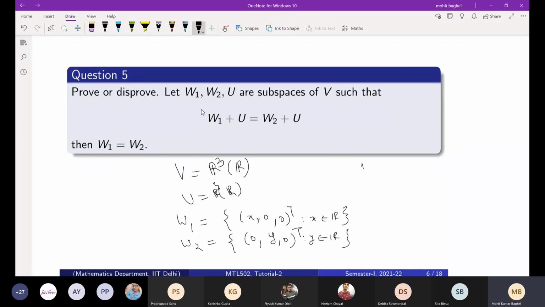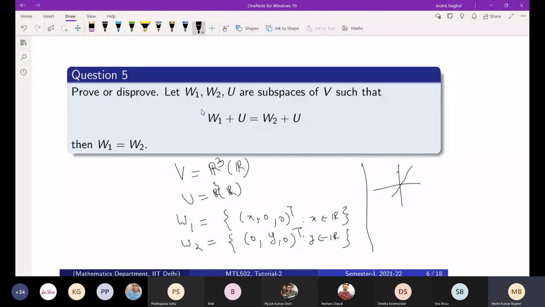So can you give me an example where U is not the trivial subspace of V? Here U is exactly V, right? This is what you have taken. You may have some other examples also. We can consider matrix space: W is the vector subspace of upper triangular matrices, and U is the vector space of all matrices M cross N, or W is the subspace of lower triangular matrices.